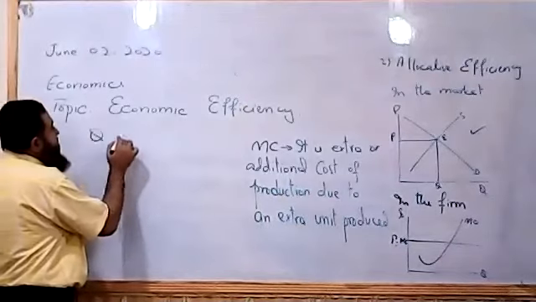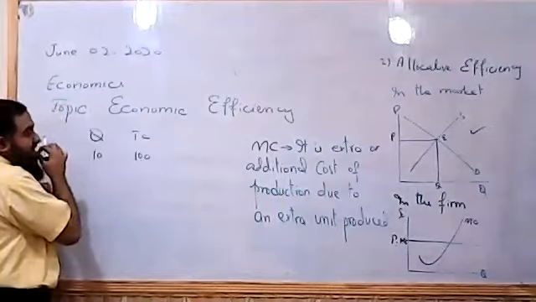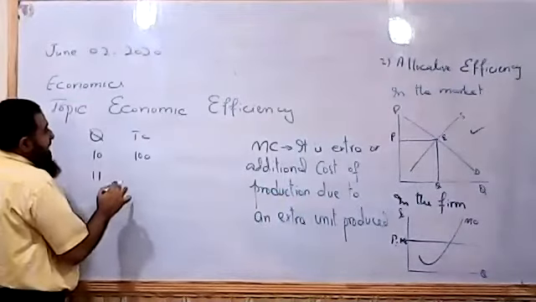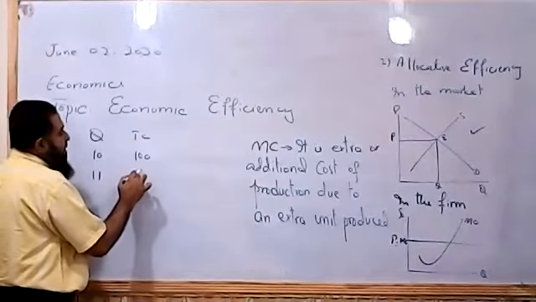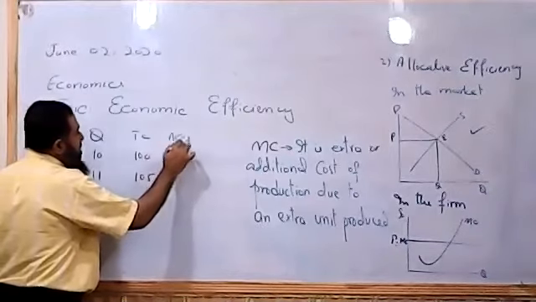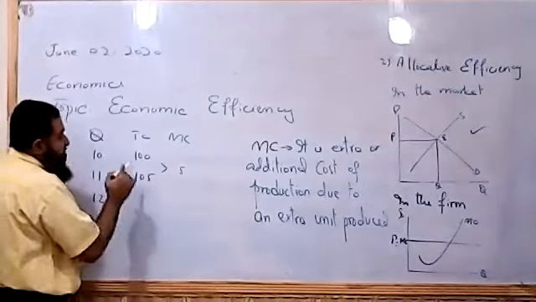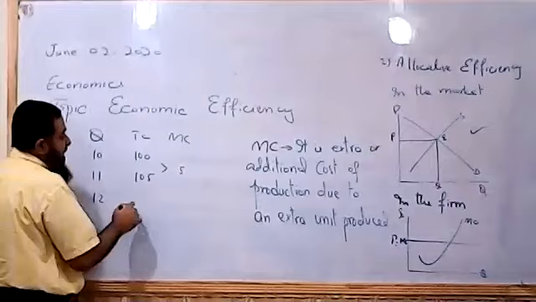when a firm produces 10 units, its total cost is 100. So when it produces 11 units, its total cost goes to 105. So the marginal cost of production will be 5. When it produces 12 units, its total cost goes to 107. So the additional cost is now 2.